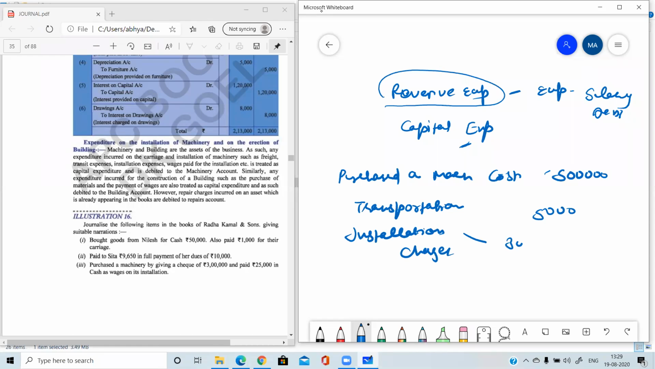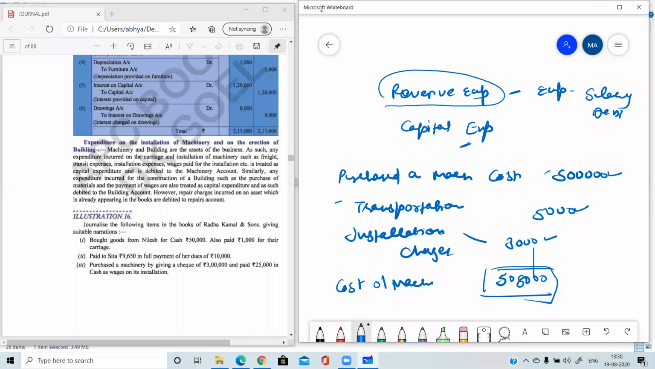Now if I ask what is the cost of that machine to you, could you please tell me? Means, what did the machine cost you after installation? Very good, Samay. 5 lakh was the purchase price, 5,000 you have paid for transportation, and 3,000 you have paid for installation. So the actual price of the machine to you is 5 lakh 8,000.